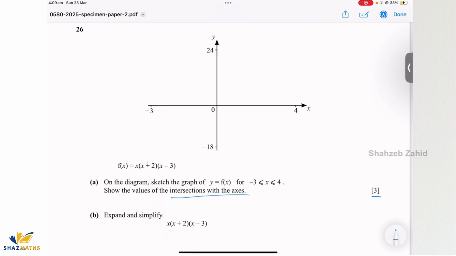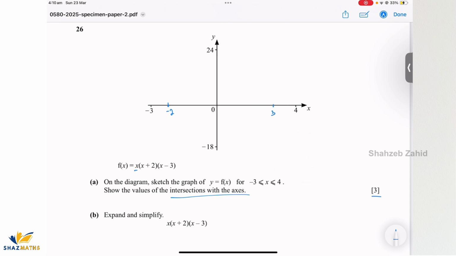So it will intersect the x-axis at 0, -2 and 3. All right, so -2 would be somewhere here, -3, so yeah, somewhere here, and 3 would be somewhere here.